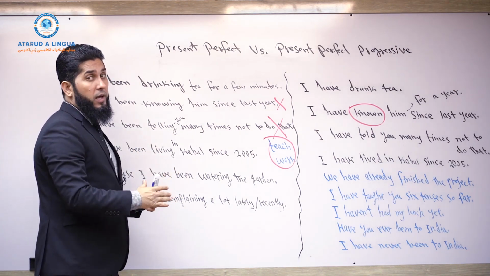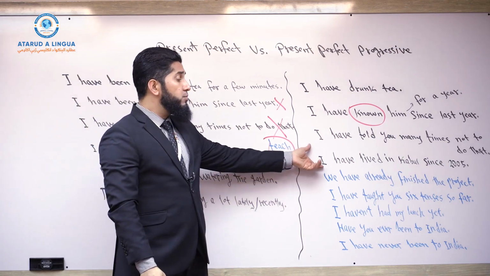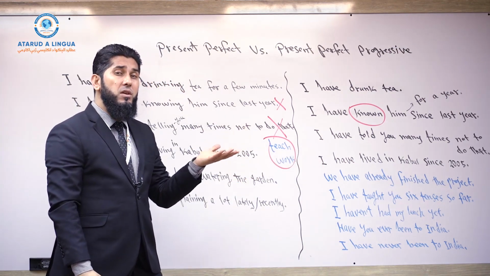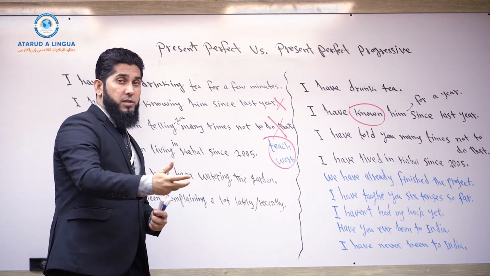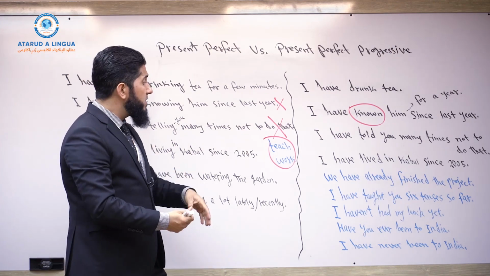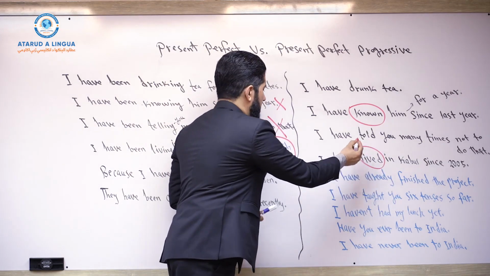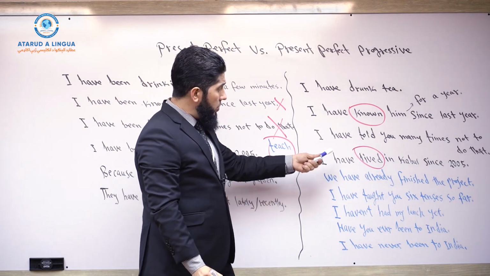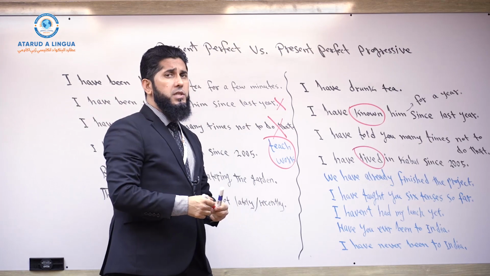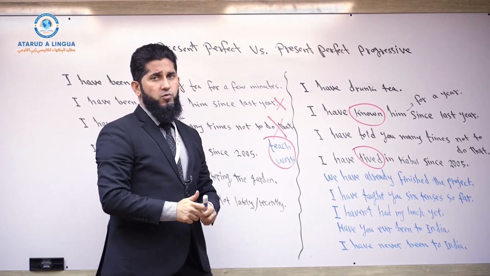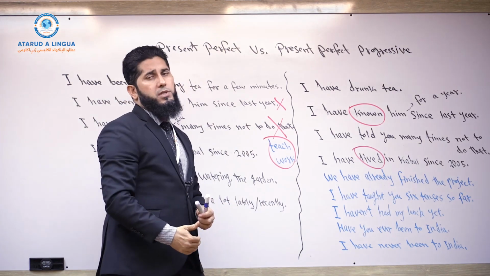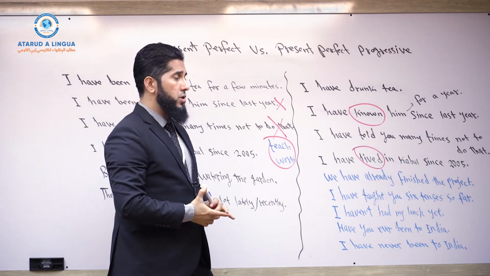I've told you that present perfect tense is mainly not used for those kinds of actions. But exceptionally, if these three verbs, like live and teach and work, are used in present perfect tense, then you can talk about those kinds of actions which start in the past, come to present time, and may or may not continue in the future. Then it's okay.